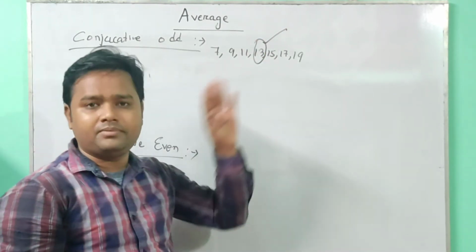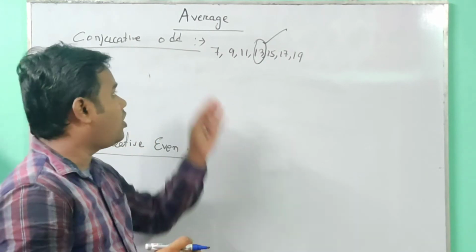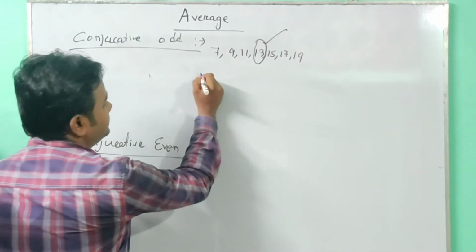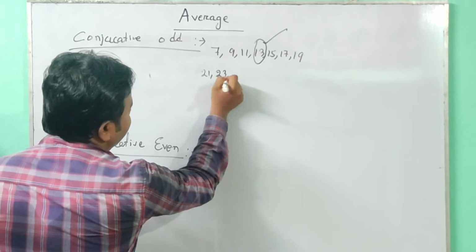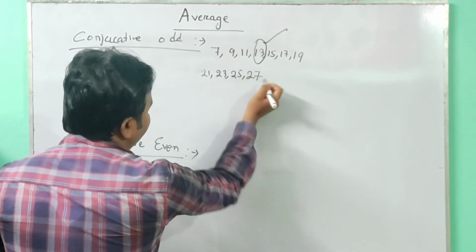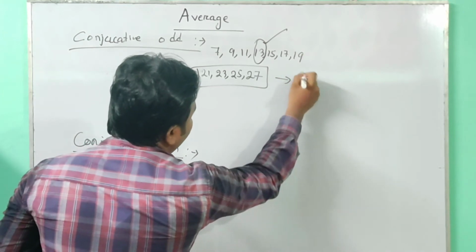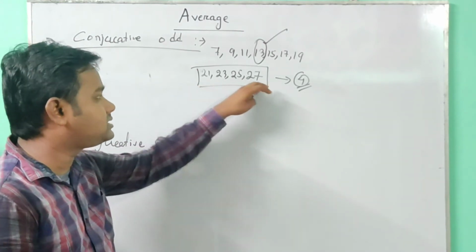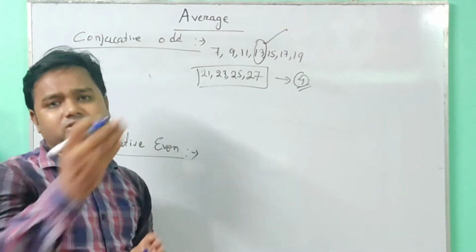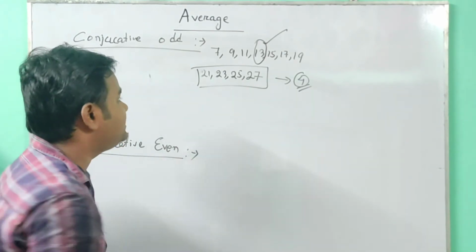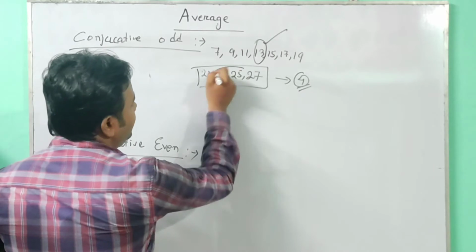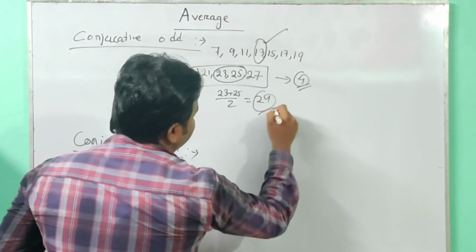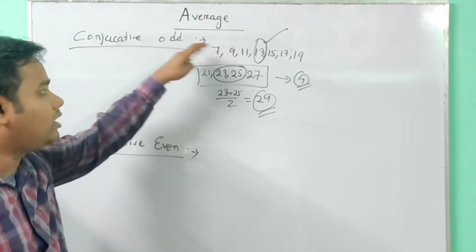Here all the numbers are odd, but suppose the count is even. Suppose the numbers are 21, 23, 25 and 27. Here 4 numbers are given, and 4 is an even number. So what do we have to do? All the terms are odd numbers in progressive order. Since the count is 4, we add the second and third terms: 23 plus 25 whole divided by 2. So 24 will be the answer when consecutive odd numbers are given.